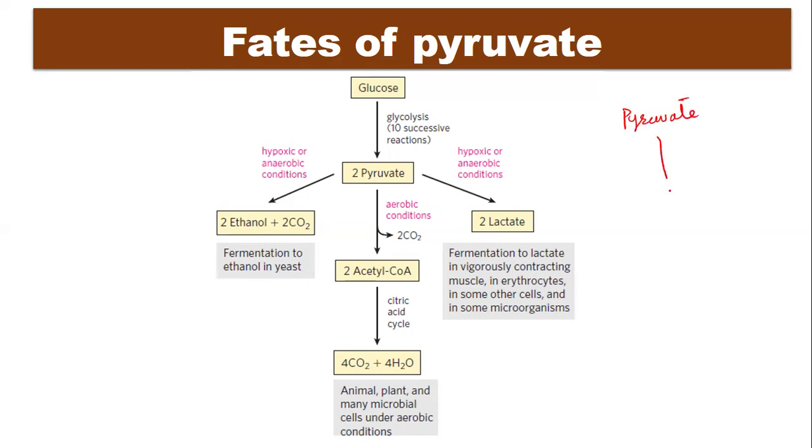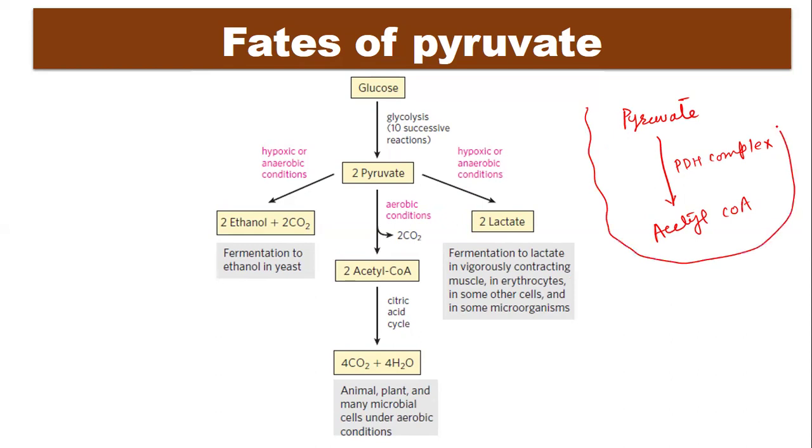And in mitochondria, there is an enzyme, the PDH complex, which will convert the pyruvate into acetyl coenzyme A. This process will take place inside the mitochondrial matrix. Once the pyruvate has been converted to acetyl coenzyme A, it will enter the TCA cycle and further oxidation will take place.